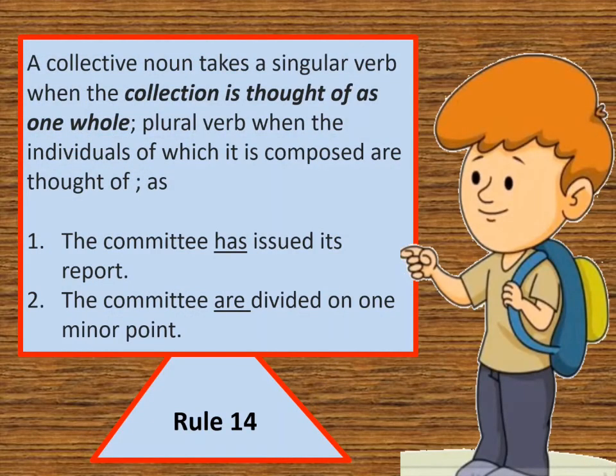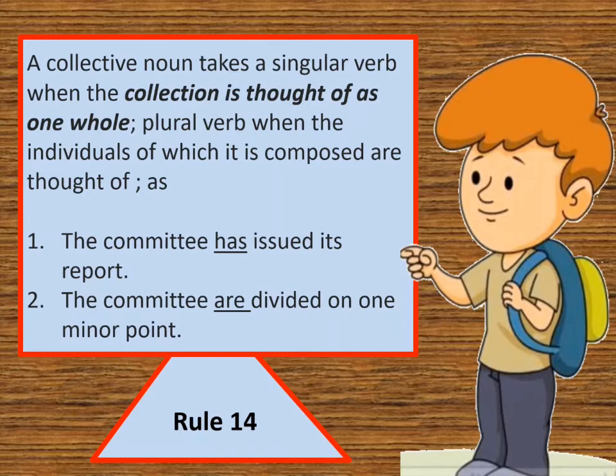A collective noun takes a singular verb when the collection is thought of as one whole, and a plural verb when the individuals of which it is composed are thought of, as the committee has issued its report. Committee is one, though it is a group of many people, but it is a collective noun considered one. So the verb is of singular number.